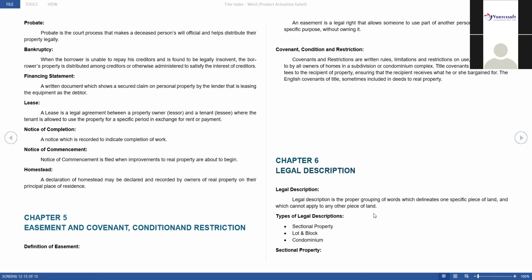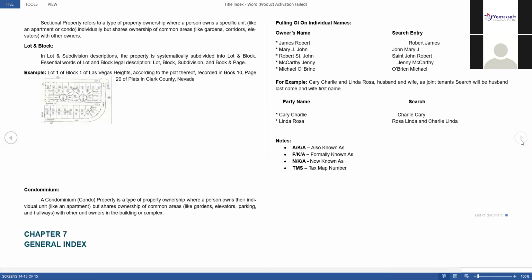In that you will get sectional properties, lot and block properties, and condominium properties. What are sectional properties? A sectional property means acres of land, for example 10 acres, 5 acres, 2 acres, 3 acres. That is called a sectional property. Sectional property also refers to property ownership where a person owns a specific unit, like an apartment, with shared ownership of common areas like gardens, corridors and elevators. So we call it sectional properties.